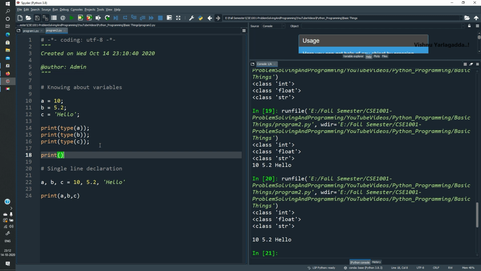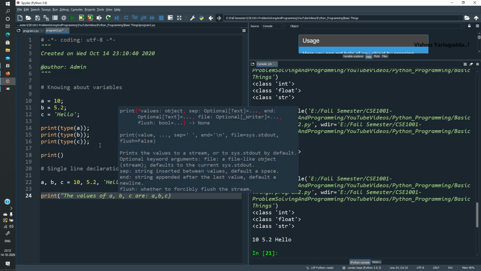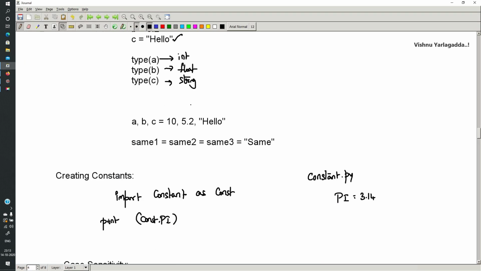So comma is like a concatenation operator, like plus in Java. Here comma will be used to concatenate two variables, or a string and a variable. So the values of A, B, C are 10, 5.2 and hello. Fine. This is the program which demonstrates the same thing.